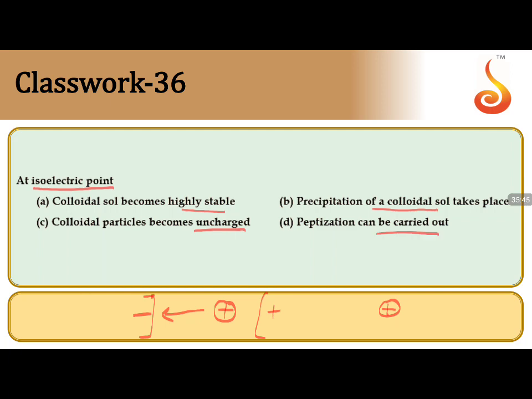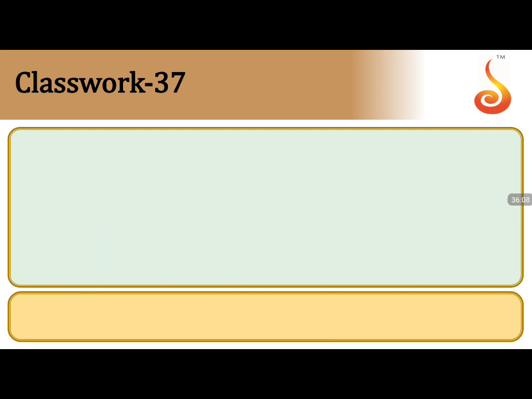Colloidal particles become uncharged and precipitation can be carried out. Peptization can be carried out. See here, we are not talking about what happened. The pH at which the movement of the particle is not observed. That means we are not aware what is the charge possessed by the particle. So that point is isoelectric point. The only point which correlates to this is point C, which becomes uncharged. So the answer for this should be point C.